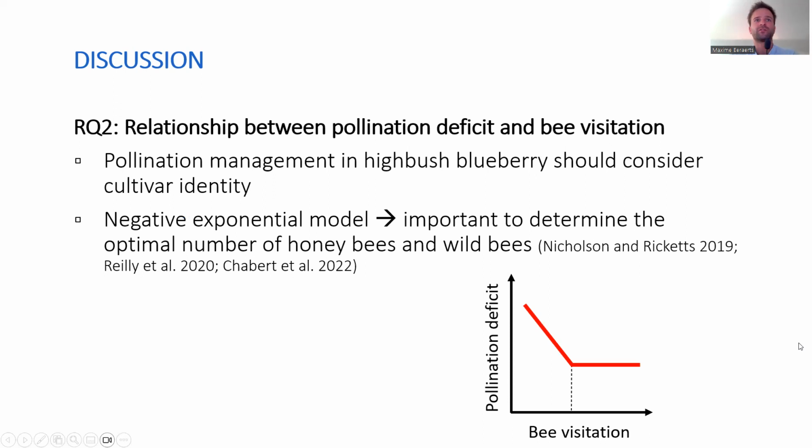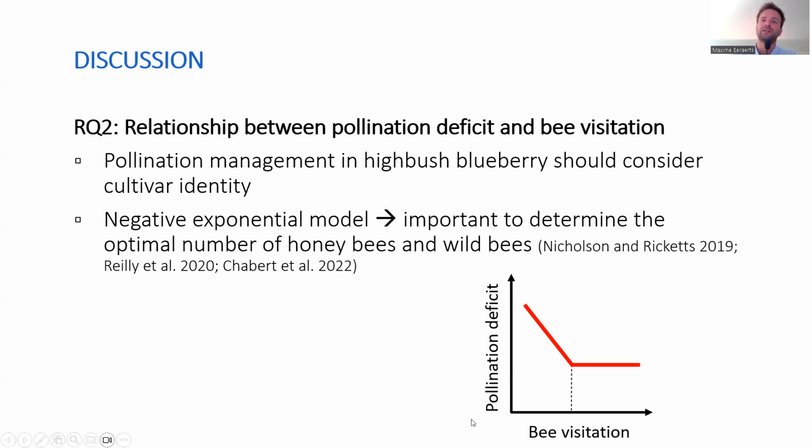And then for the second research question, the relationship between pollination deficits and bee visitation, we conclude that pollination management in highbush blueberry, and probably in other crops as well, should consider cultivar identity. The interesting part about the negative exponential model being the best model is that it indicates that it's important to determine the optimal number of honeybees and wild bees to optimally pollinate a crop, or to manage pollination of a certain crop.